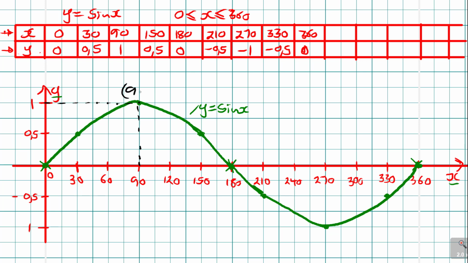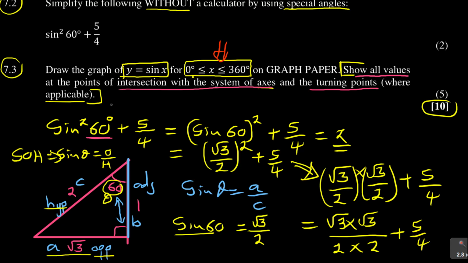You start with the x-axis, remember, 90 and +1, and it is this particular value. You do the same thing with the next one, which is here where it is turning. See that? It's turning there, and that coordinate is 270, -1. So now when you go back, it says where applicable.